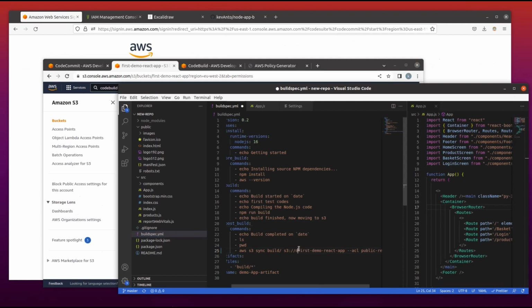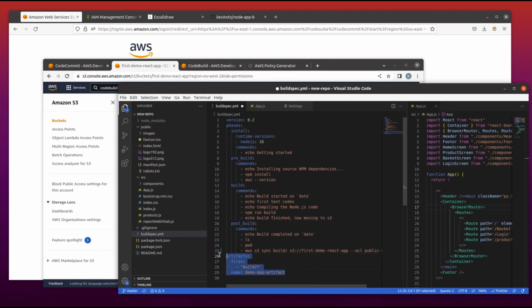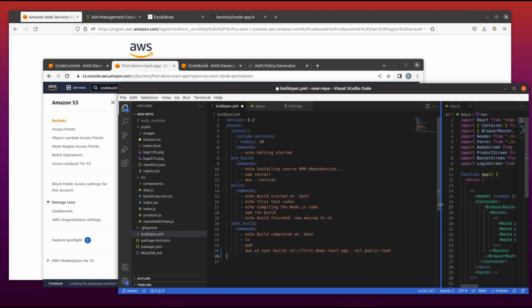Okay, for now, our main content will be building and pushing the code to S3. So I'll remove the artifact path, and we can go through pre-build, build, post-build, everything being done correctly. We move back to